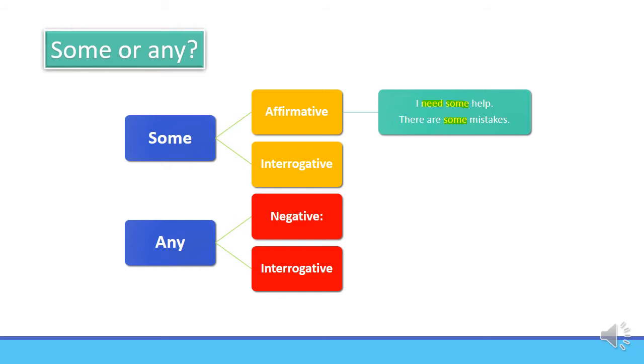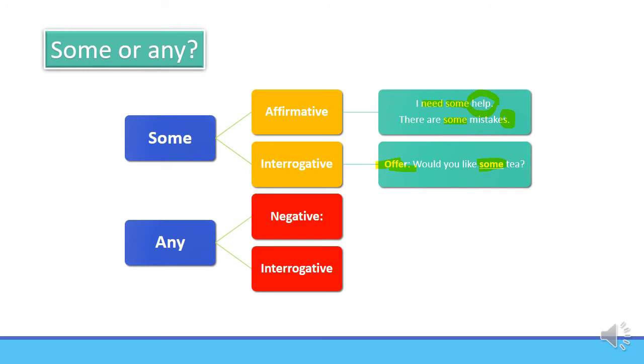But now you know countable and uncountable nouns. Help, it's an uncountable noun. Mistakes, it's countable and plural. We may use some for uncountable nouns or plural countable nouns. We also use some to offer something. For example, would you like some tea?